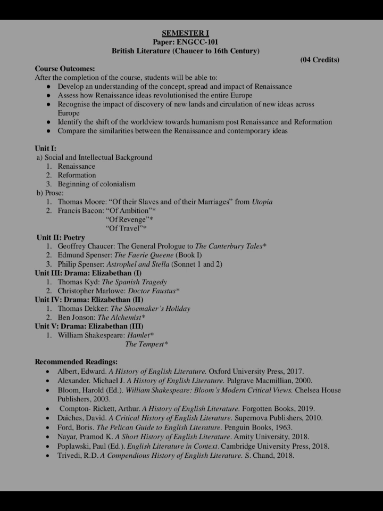Unit 1, we have Renaissance, Reformation and beginning of colonialism. In prose we have 3 from Francis Bacon and 1 from Thomas More. In poetry, we have the general prologue to Canterbury Tales. Mark it is for detailed study. One question could definitely come from the general prologue to Canterbury Tales. Then The Fairy Queen, book 1. Also, you have to read only the general prologue, not the entire Canterbury Tales. That will suffice.